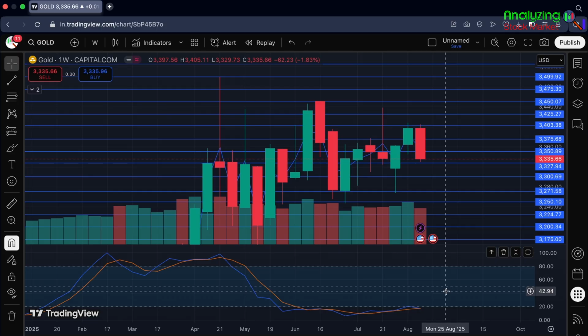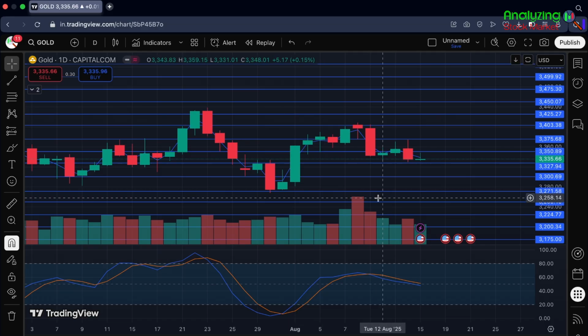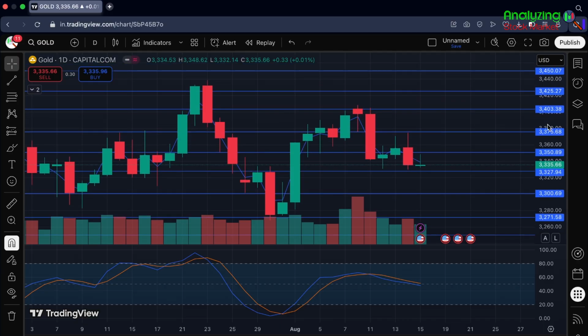So now let's mark some important support and resistance zones on a one-day chart. So here I open the one-day chart and we can see a good amount of important support and resistance zones.